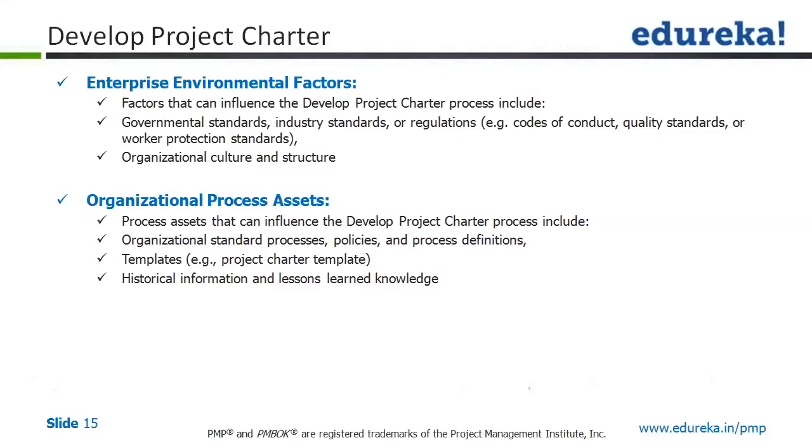Remember these two inputs: enterprise environmental factors, in short called an EEF, and organization process assets, in short called an OPA. These two would be inputs to the majority of the processes going forward. So it would become a very common input to any of the processes. Once I take you through the various processes, you would find that these names are the most frequent names appearing as an input to all of the processes.